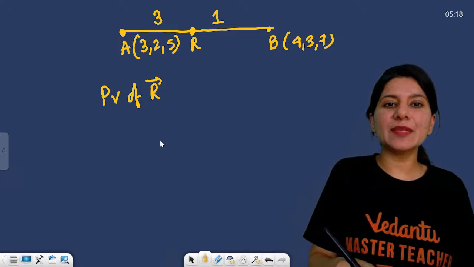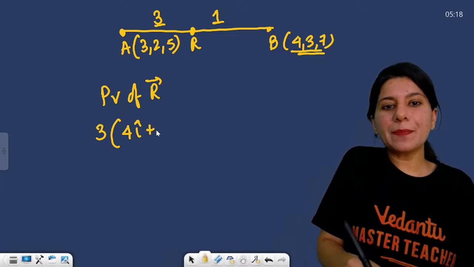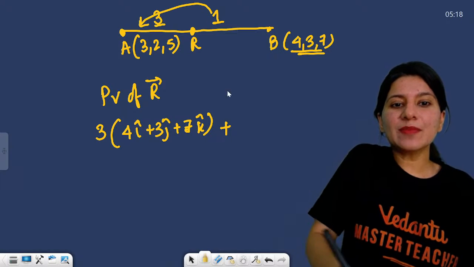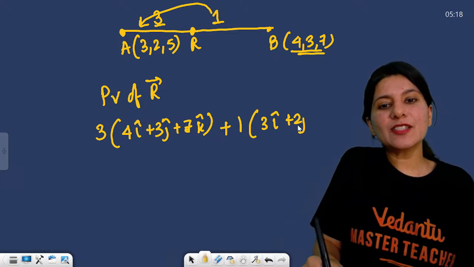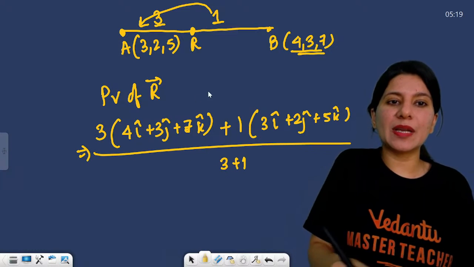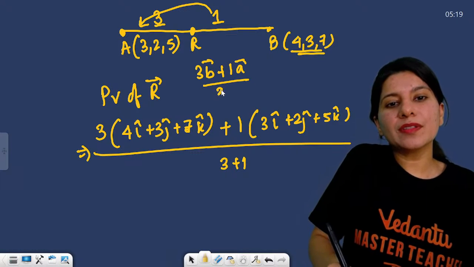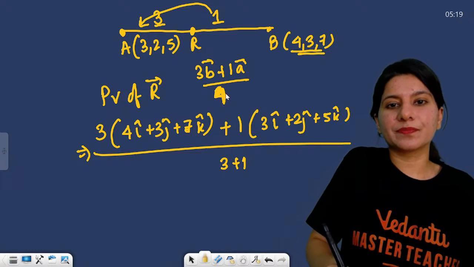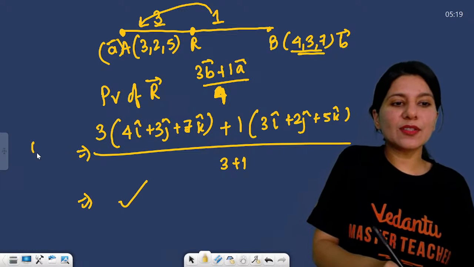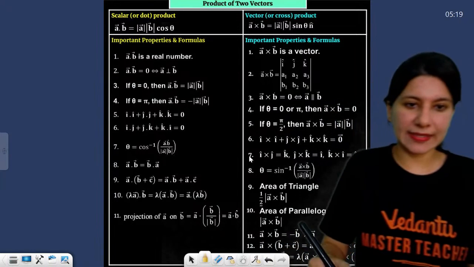Okay, how do you solve it? Tell me. So 3 times this vector, 3 times (4i cap plus 3j cap plus 7k cap), plus 1 times this vector, 1 times (3i cap plus 2j cap plus 5k cap), whole upon 3 plus 1. This is your section formula. Basically, 3 times b vector plus 1 times a vector upon 3 plus 1, which is 4. This is your b vector, this is your a vector. Now you solve it, you get it. So this is your OR vector, which is the position vector of R. That's how the situation is.